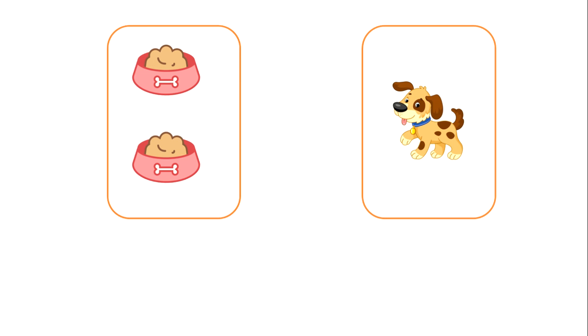And there is another example. So we have dog bowls and we have dogs. Let's match them up and let's see what we have here. So we have 1 dog, 1 bowl. This is not equal. Which has more? The dog bowls, right? It has how many more? 1 more than the set of dogs.